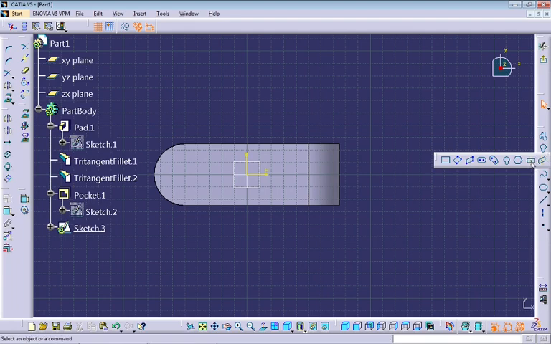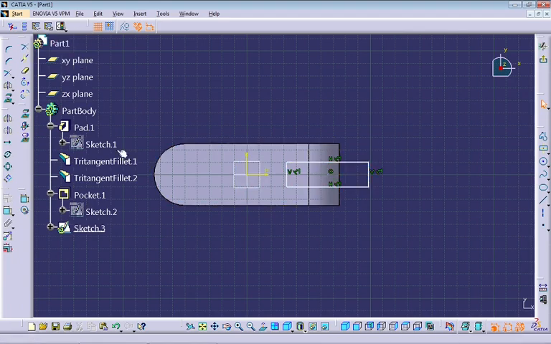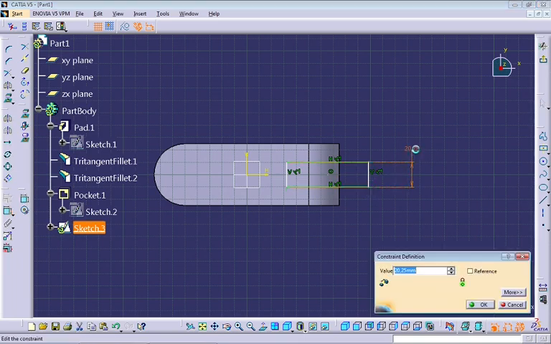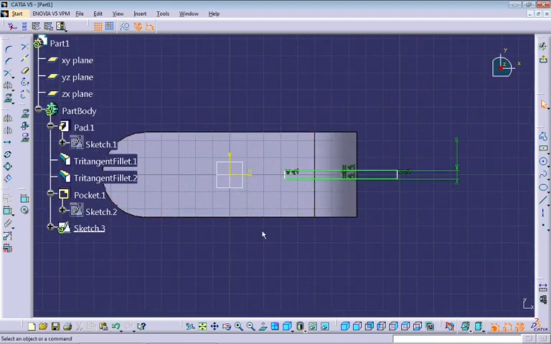Now select the XY plane and create a new sketch. This time I want to choose the centered rectangle, but I'm going to select here the horizontal axis. Okay, now I need to create a dimension here. Let's put 5. And I need to create another dimension to define the beginning and the ending of our rectangle.